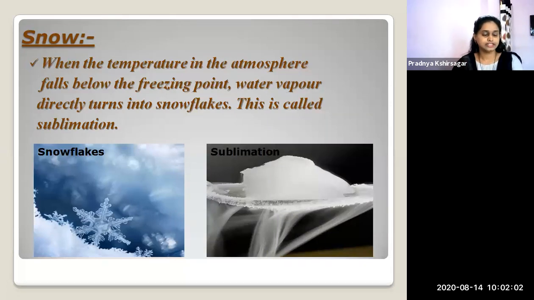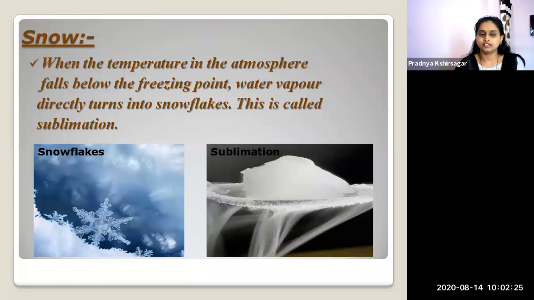Now read the definition. You can see it on your screen. When the temperature in the atmosphere falls below the freezing point, water vapor directly turns to snowflakes. This is called sublimation. You can see the image of sublimation on your screen.